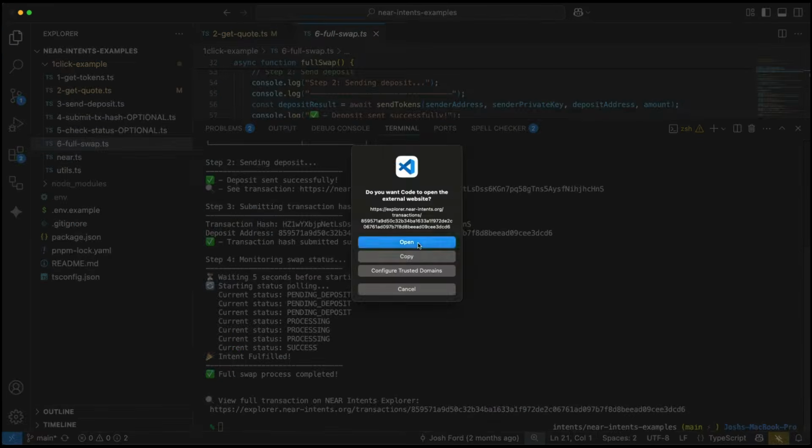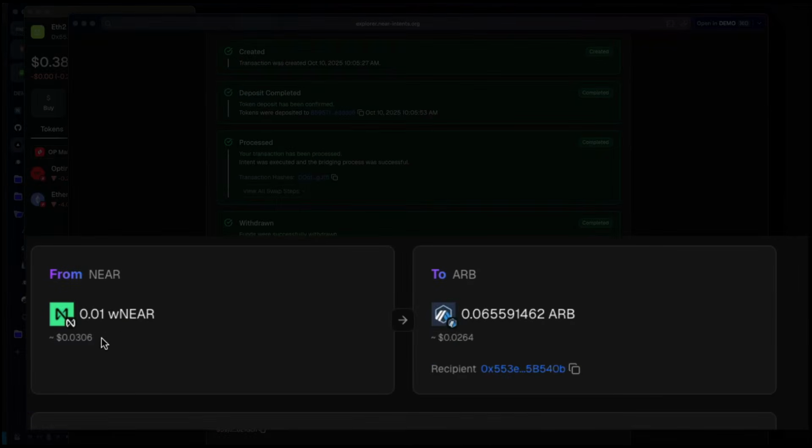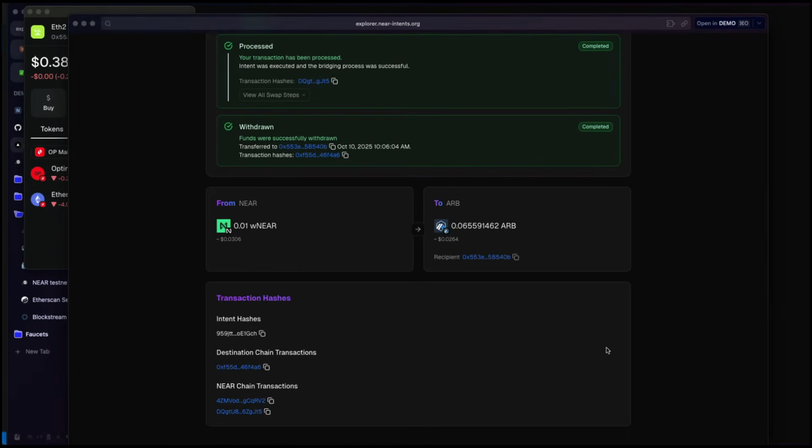And let's go ahead and view our final transaction on the Near Intents Explorer. All right, perfect. Looks like we created, deposited, processed, and withdrew our funds from the account into our Arbitrum account and successfully swapped 0.01 near for 0.065 Arbitrum.